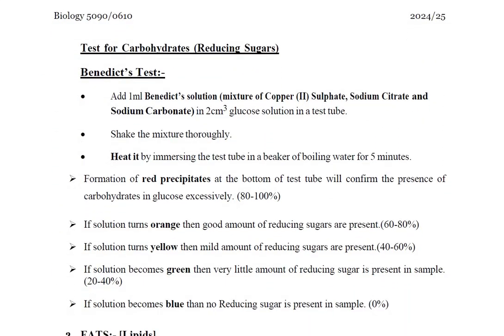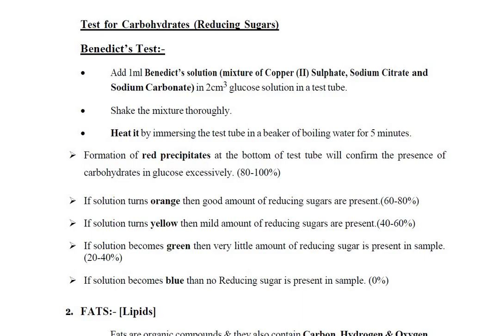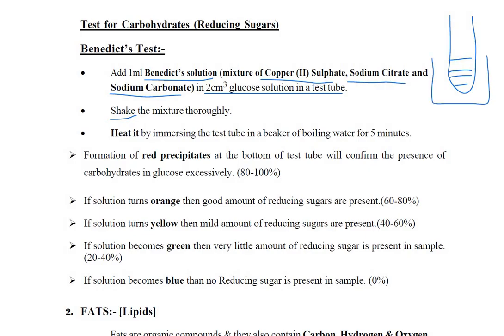Now, how can we test that this fruit has carbohydrates? First of all, we will take 1 ml of Benedict solution. What is Benedict solution? It is a mixture of copper sulfate, sodium citrate, and sodium carbonate. In a test tube we added 2 cubic centimeter glucose, then we added 1 ml of Benedict solution. Then we will shake the test tube thoroughly and heat it in a water bath.